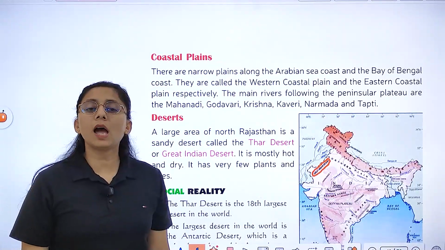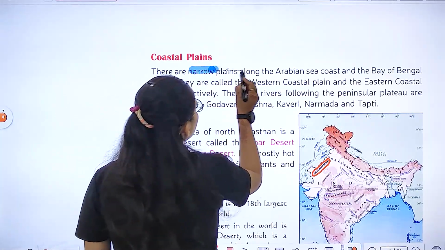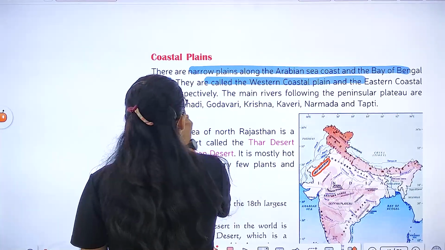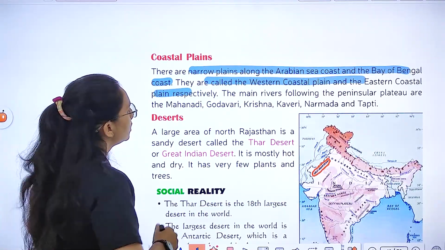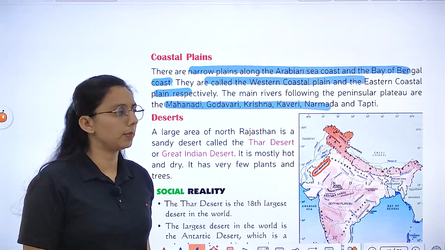Now the coastal plains. We have the eastern coastal plain and the western coastal plain. A narrow plain along the Arabian Sea coast and the Bay of Bengal coast. They are called the western coastal plain and the eastern coastal plain. River जो आपके peninsular plateau से जाती है वो है महानदी, गोदावरी, कृष्णा, कावेरी, नर्मदा and तापी.